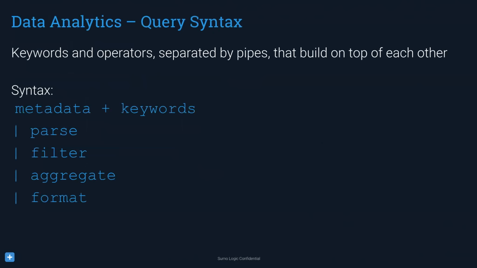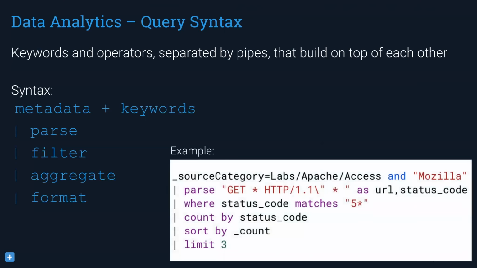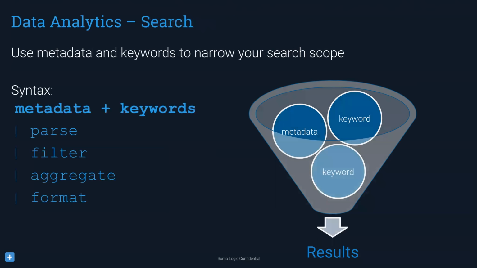So within the Sumo Logic environment, you're going to be using keywords and operators that are separated by pipes and built on top of one another. So you can go ahead and envision this model here where you have a very big funnel and all your data is at the top of the funnel. And ultimately you want to have the good stuff, or the goodness, essentially come out as your results. And so the way it's going to work is you're going to start to load things into this funnel, and using these different sections of syntax, we're going to start to essentially filter out the things that are needed.